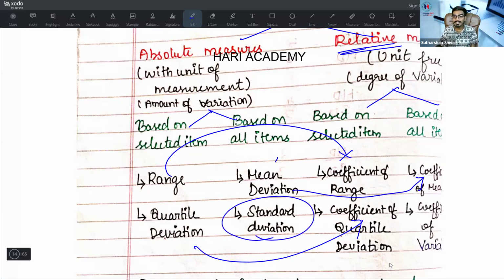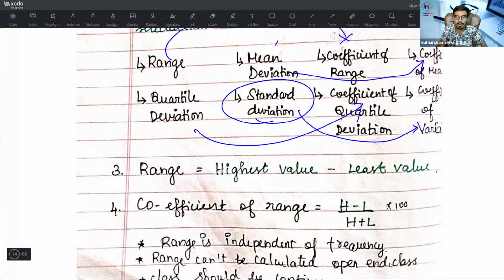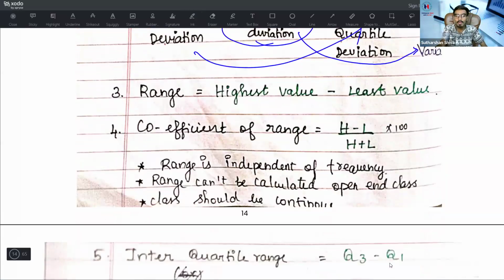And for the standard deviation, it's not coefficient of standard deviation, it is coefficient of variation. Remember this part: coefficient of variation. What is meant by range? Range we have already covered in the first part, statistical description of data. It is the highest value minus the lowest or least value.